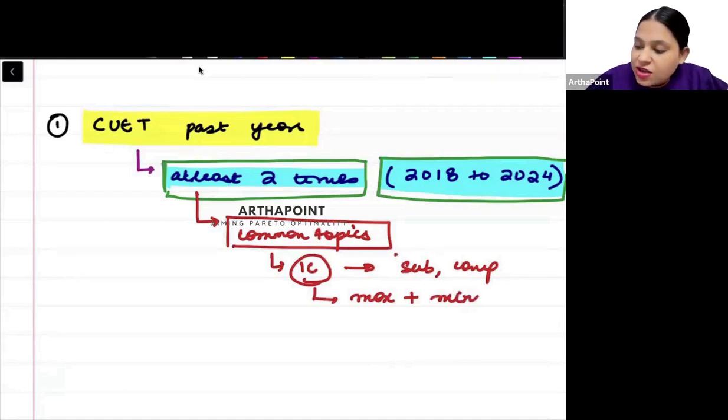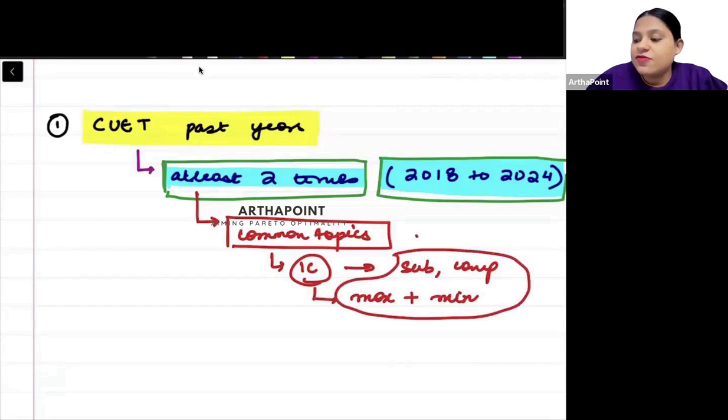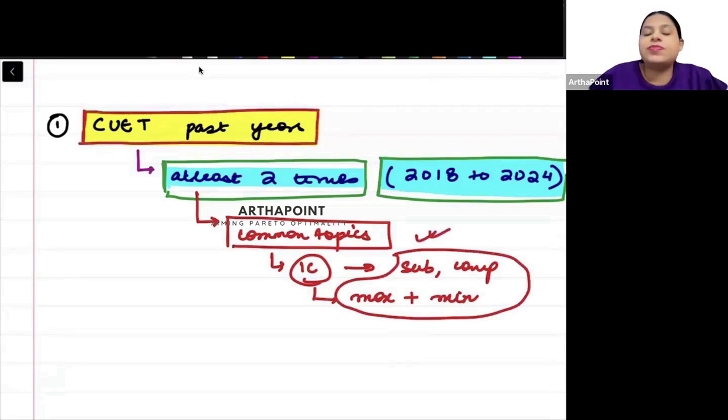So what kind of questions come, that will also become very clear when you will go ahead and when you will be doing these CUET past year papers. So this is our first task, that we want to go ahead and we want to do these CUET past year papers thoroughly.